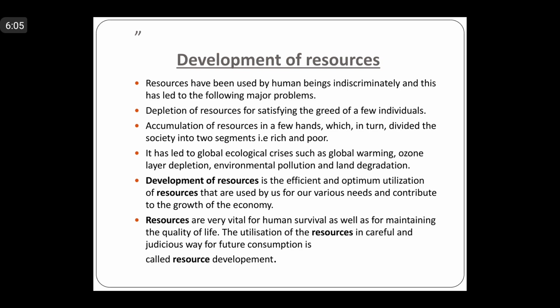And then the land degradation. Who is causing such problems? It's the human beings. We are responsible for all these problems which are caused by indiscriminate use of the resources, isn't it? And then we can see that aimless and unlimited use of resources without attention for the future have commenced to critical ecological imbalances, right? And just now I have discussed with you, for example, the global warming, depletion of ozone layer, environmental pollution, and all these are caused by human beings, right?